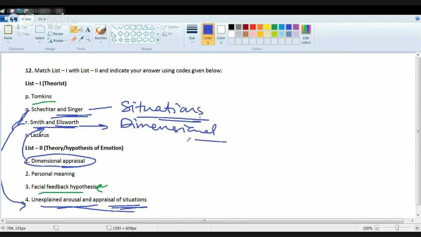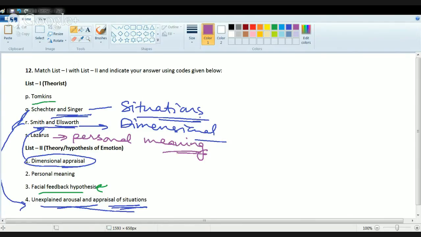Okay, and finally is the Lazarus theory. Lazarus talks about personal meaning. So these are the various theories where you talk about interaction and experiences.